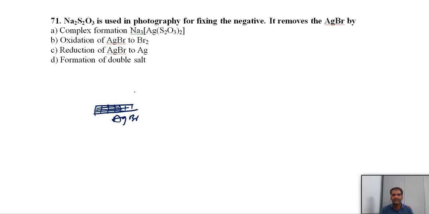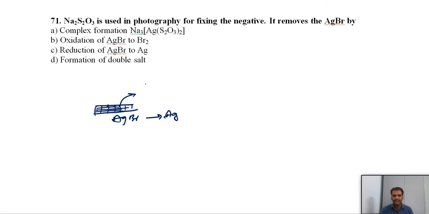When the silver bromide is exposed to light, it decomposes and is converted into silver. The portion exposed to the light is converted into silver, and the remaining part will be present as AgBr. So in photography, this unexposed part has to be removed by dissolving it in the hypo solution. The unexposed silver bromide is removed, and whatever is the exposed part gives the negative. If you further develop that negative, you will get the picture.